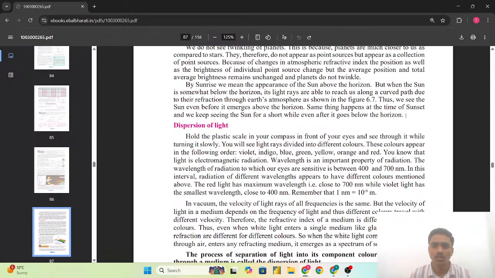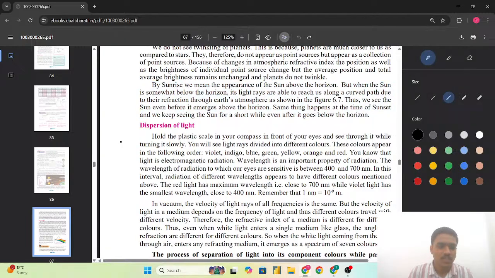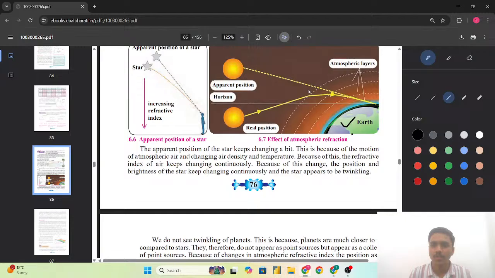One fact which is not mentioned here, but I want to tell you: the time it takes for the sunrise, as we are able to see the sunrise from the earth surface. Suppose this is our earth. For the sunrise to be seen from the earth, when the sun appears, light takes approximately 8 minutes 20 seconds.